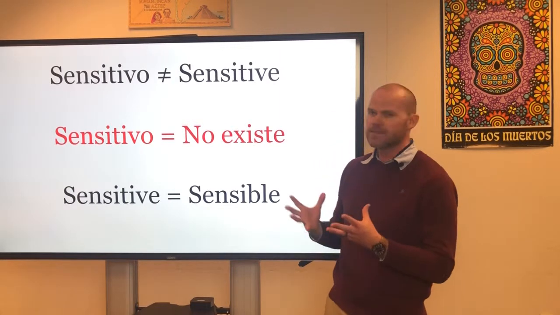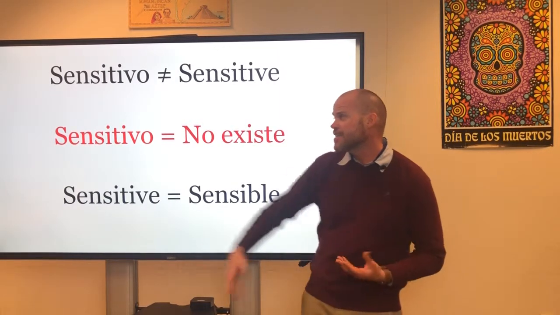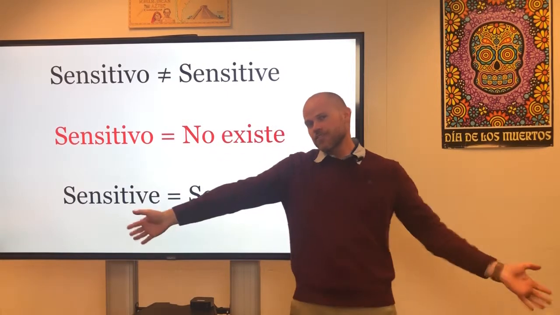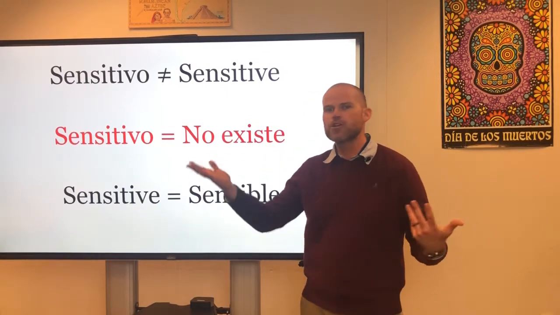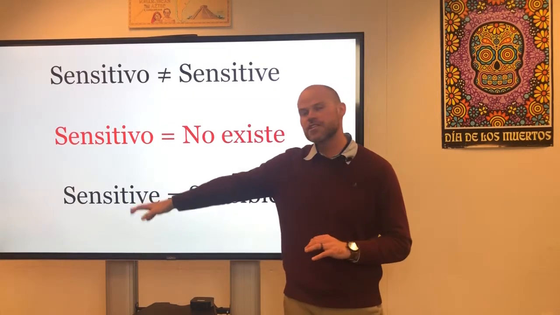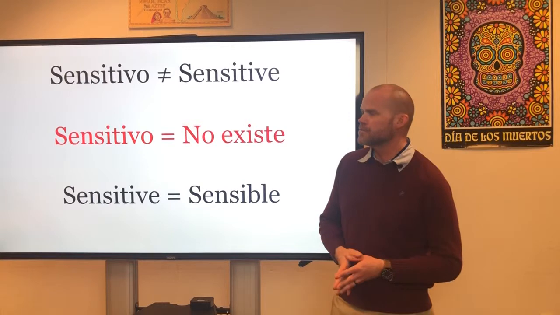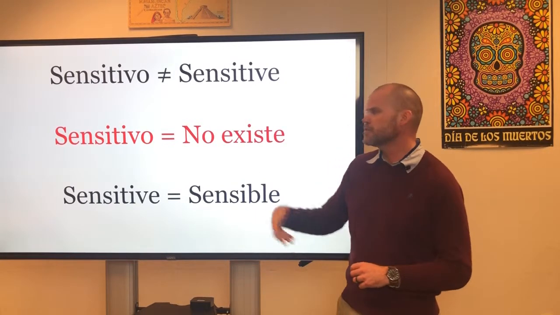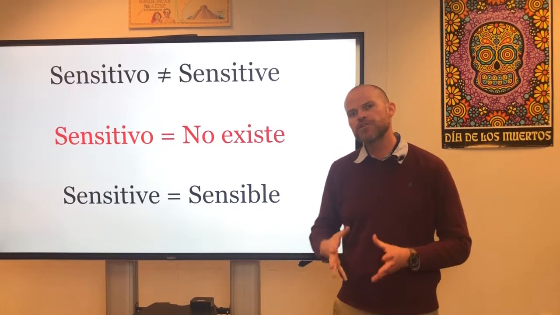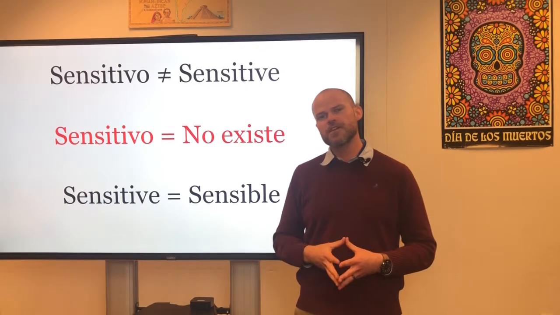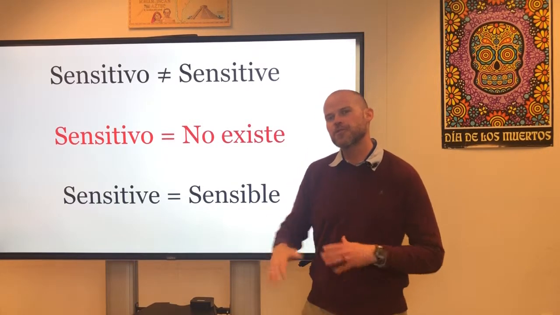Sensitivo does not mean sensitive. In fact, the word sensitivo doesn't even exist in Spanish. It's not a word. No existe. So how do you say sensitive in Spanish? You say sensible. Sensible. Okay, muy bien. So those are the false cognates. That was just a list. There are more out there. Just make sure you are aware that false cognates exist and make sure you don't step on those landmines.